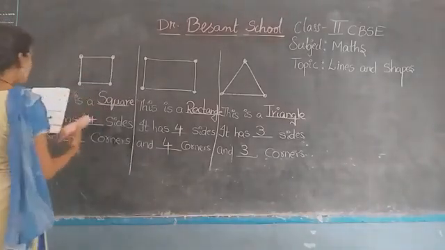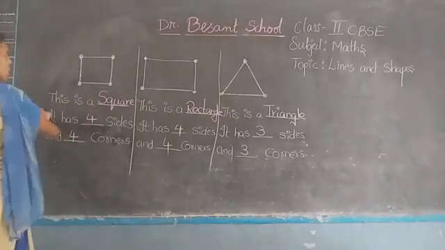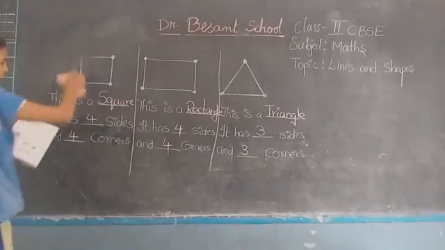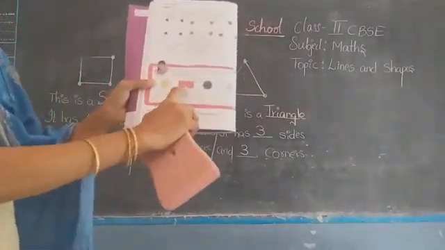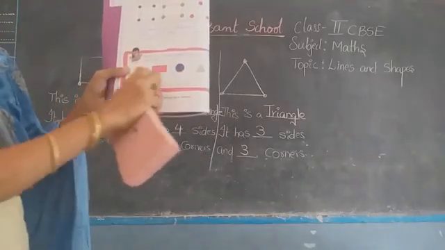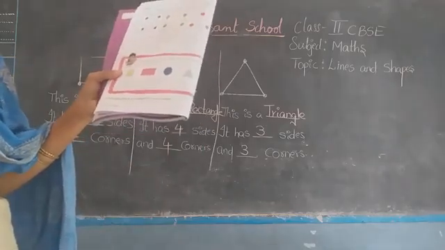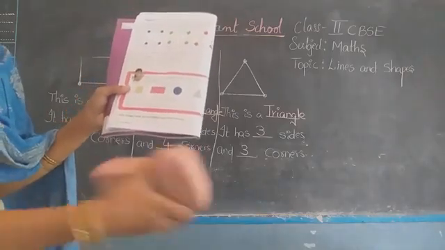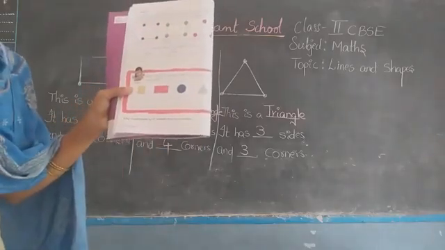Which one of the following shapes does not have corners and why? You tell me. On seeing these figures, what figures they gave? Square, rectangle, circle and triangle. Among these 4 figures, which figure does not have corners? Just now I told. It is circle. Why?